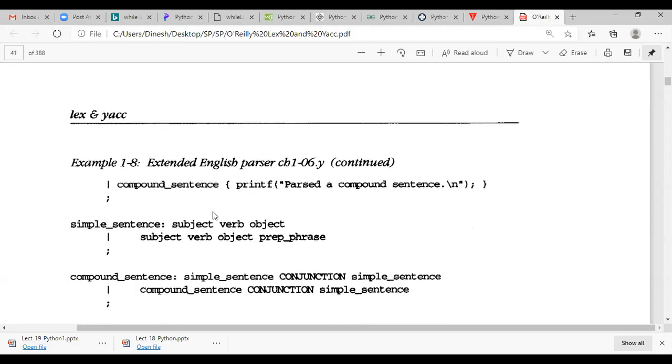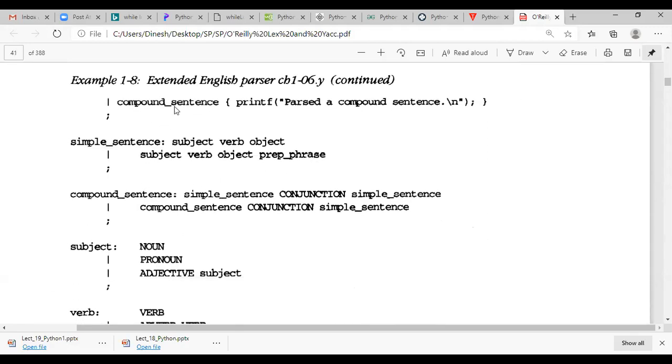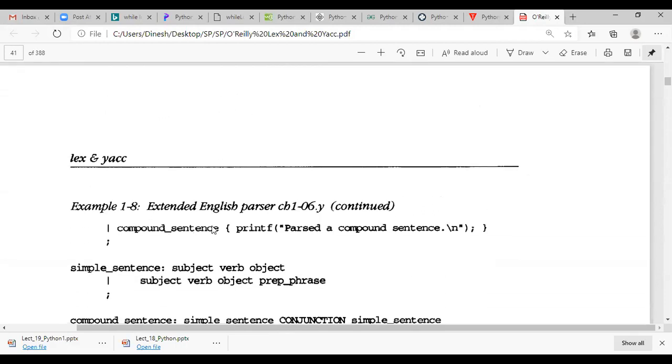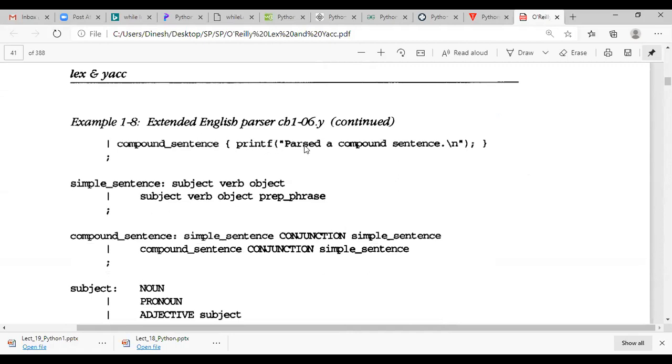The next part of the rule section is, you can see, OR compound statement. So this was simple sentence, and this is compound sentence: printf "passed a compound sentence" and semicolon. Now, what is meant by simple sentence is given over here, and what is meant by compound statement is also given here. Now you can check it out.